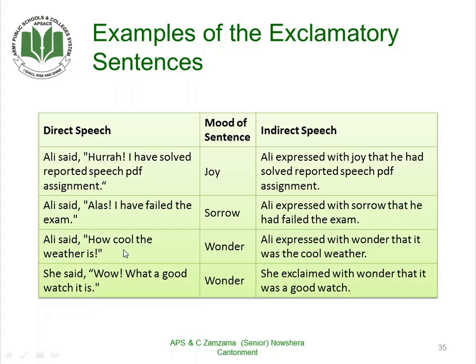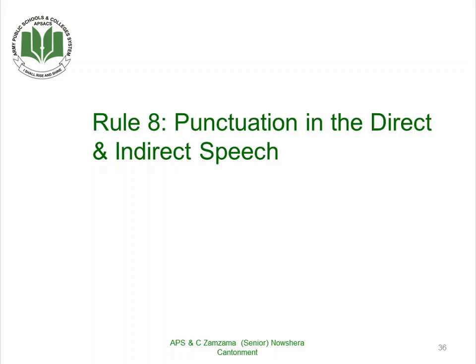Ali said, how cool the weather is. Now this is a kind of wonder. So Ali expressed with wonder that it was cool weather. Now here in these examples, if you can see, we have changed the exclamatory sentences into simple assertive sentences, for example, that it was cool weather. She said, wow, what a good watch it is. She exclaimed with wonder that it was a good watch. Now that was all for the exclamatory sentences.